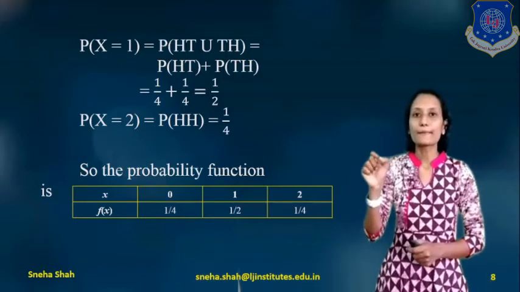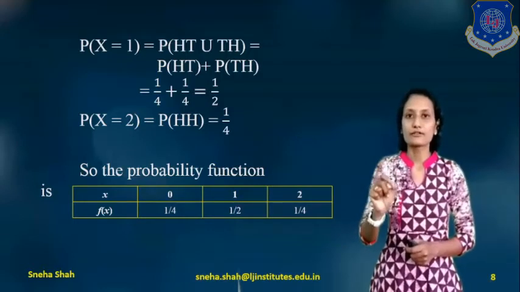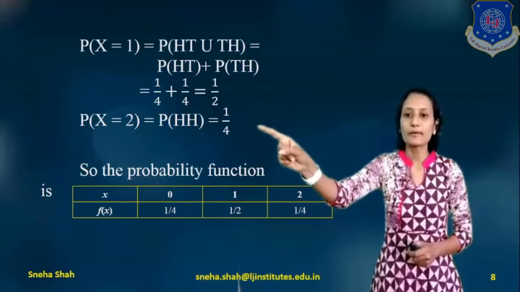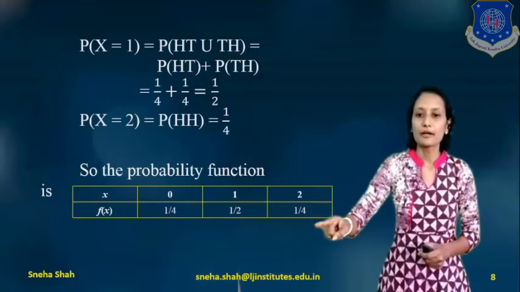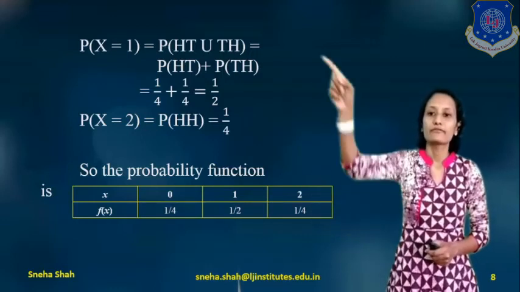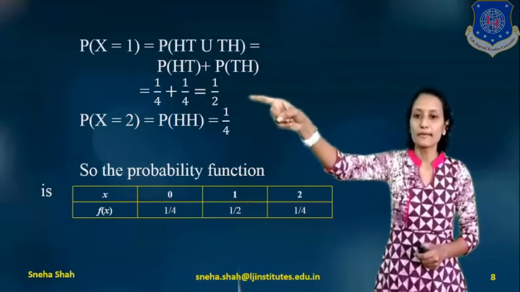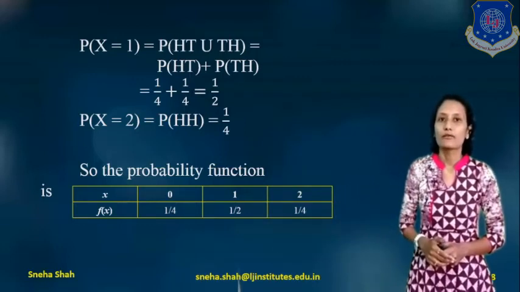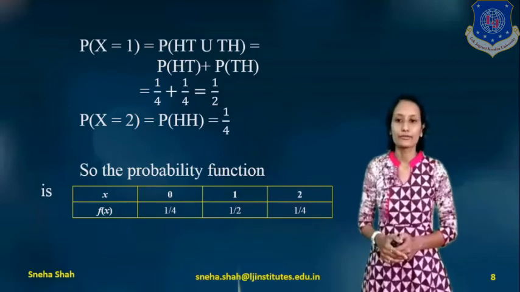The probability of X equals 0 is 1 by 4, the probability of X equals 2 is 1 by 4, and for X equals 1 the probability is 1 by 2. So the final answer is 1 by 4, 1 by 2 and 1 by 4.